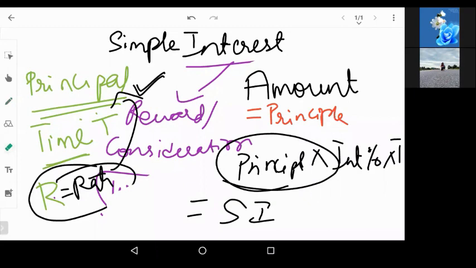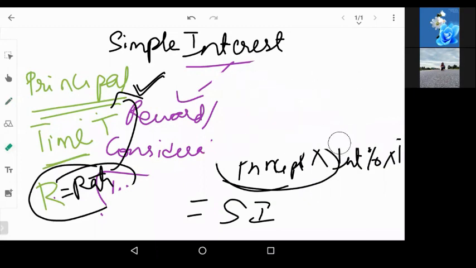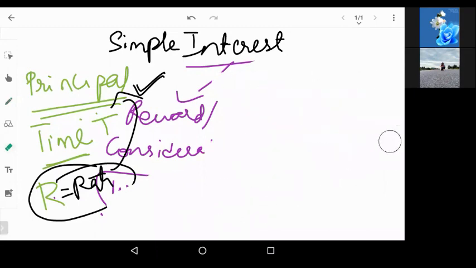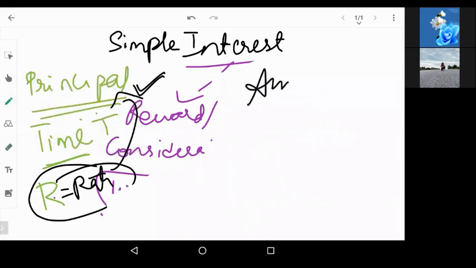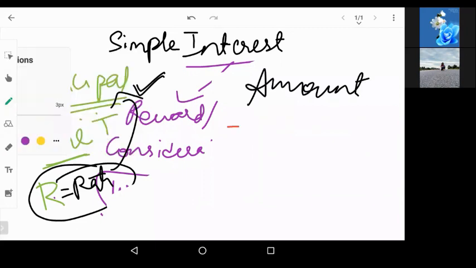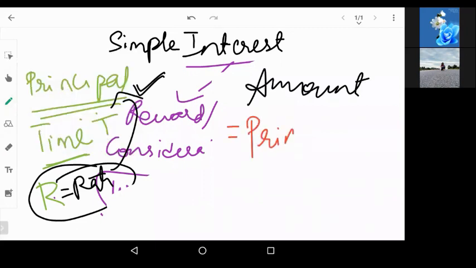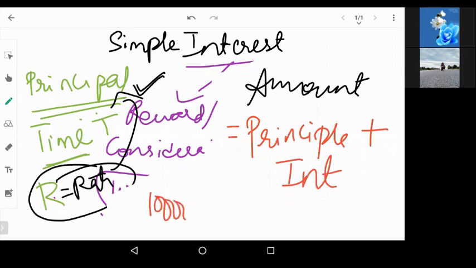So when it comes to amount, the other terminology that you have to understand is amount. Now, amount is nothing but the principal of the loan plus the interest we are going to pay over a period of time. Suppose we have taken a 10,000 rupees loan, this is the principal amount, plus, let's say we are paying interest of 4%.